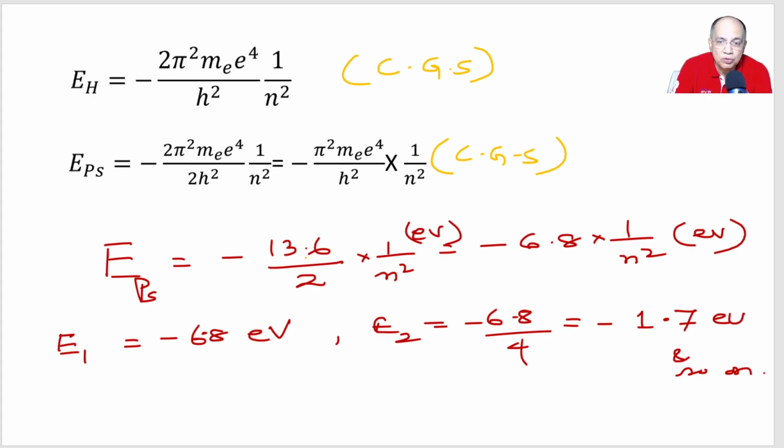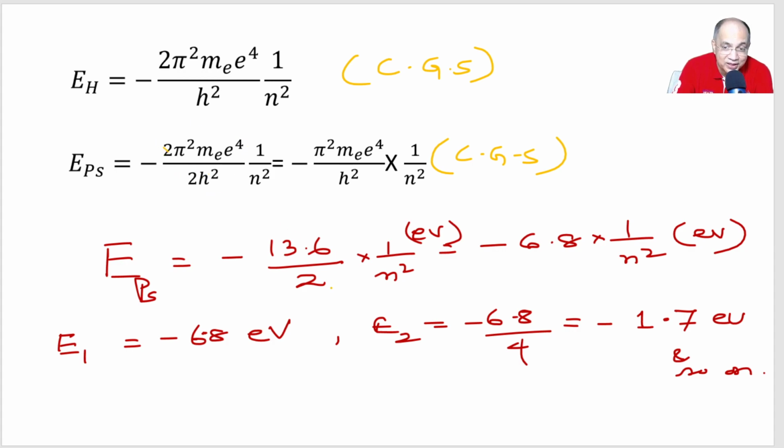When you convert this part, 2 pi square me e4 by h square, to SI, there is no epsilon term, that is permittivity, in this expression. So if you convert to SI, then you will find 13.6 divided by 2. This is the constant part.